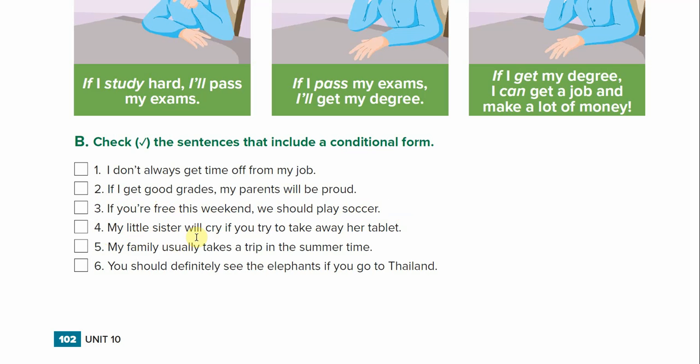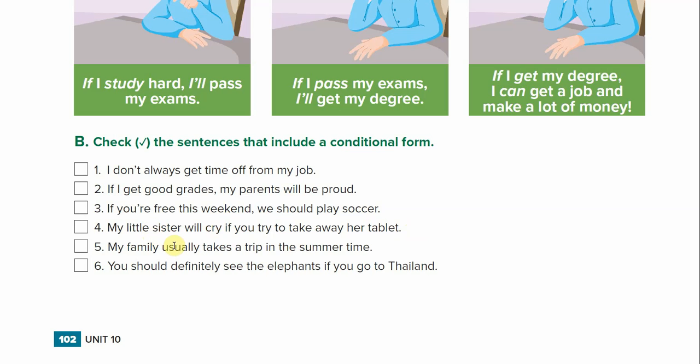My little sister will cry if you try to take away her tablet. Is this the conditional form? Yes, it is. It's just in a different order. So it has if, and this is the future possible action. It's just in the reverse order.